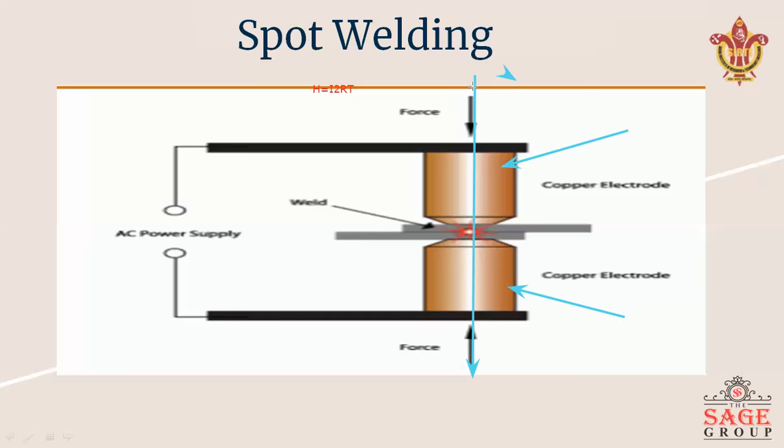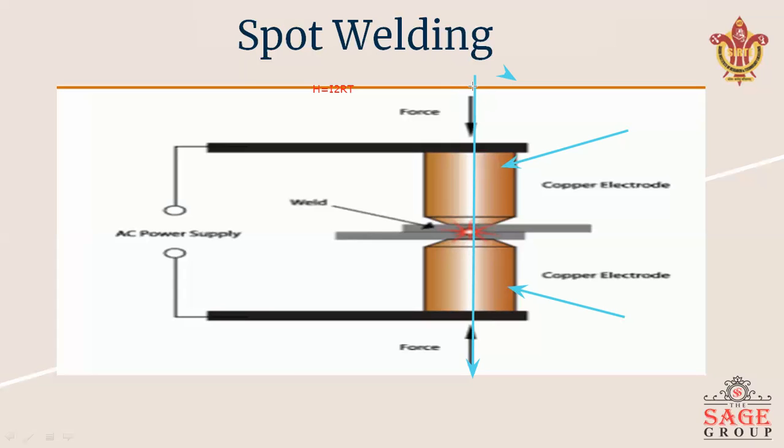So we can say that the electrode used must possess good electrical and thermal conductivity. It's a condition: if you want to complete the welding by spot welding, the electrode you are using must have good electrical and thermal conductivity. The heat generated at the outer face of the plate must be transferred to the electrode to avoid fusion at unrequired areas. The electrodes are usually hollow and are water cooled.